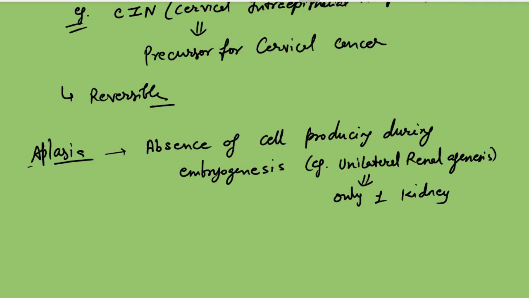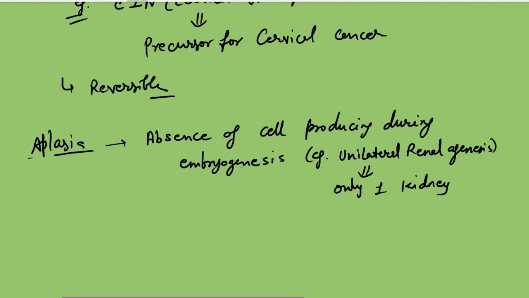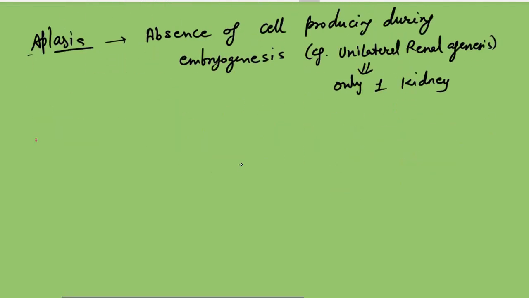Then the next is hypoplasia. Hypo means something less, so it is a decrease in cell production. If aplasia means complete absence, hypoplasia means decrease in cell production. An example is Turner syndrome.